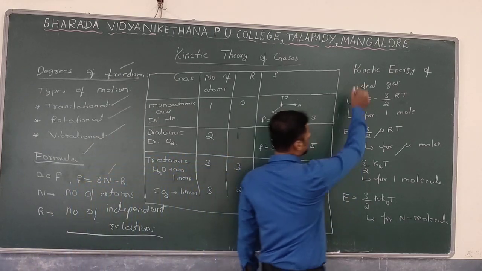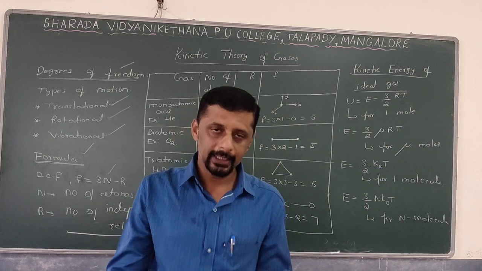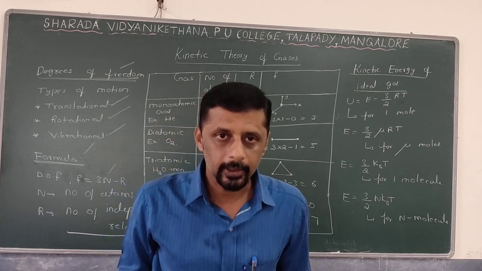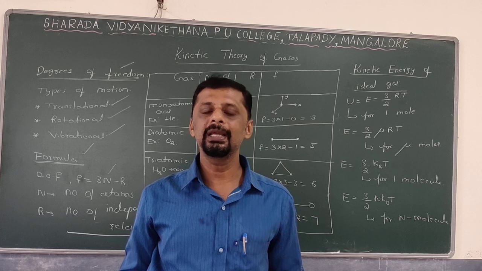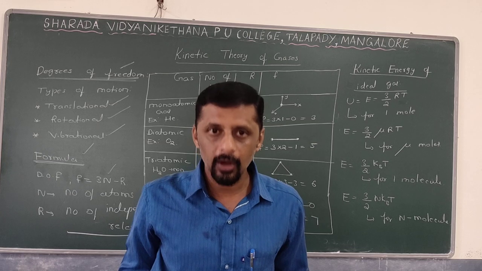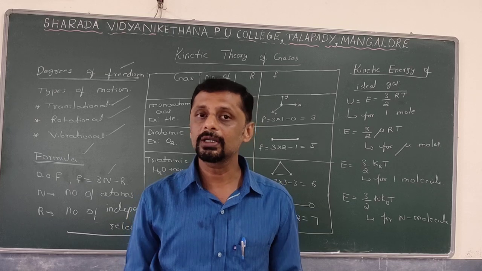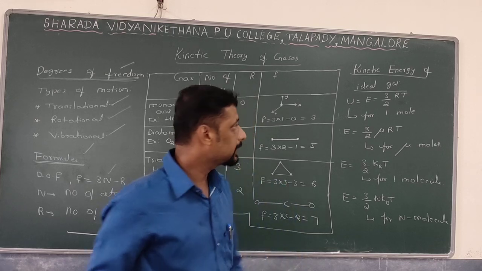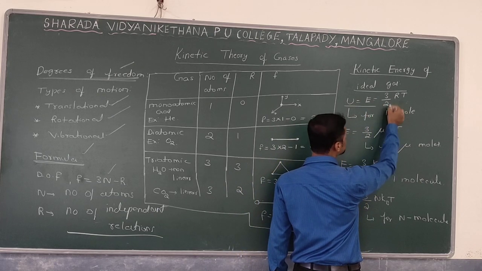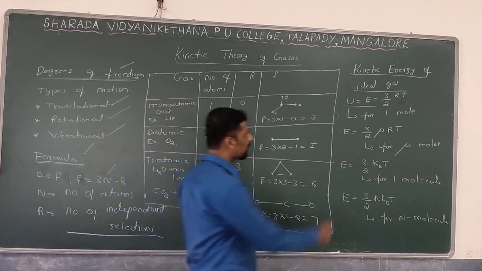Next, kinetic energy associated with the ideal gas. Any type of ideal gas. In kinetic gas theory, we will not consider the intermolecular force of attraction, and hence the gas molecules are moving randomly, which means the gas molecules are mainly associated with what type of energy? Kinetic energy only. Therefore, internal energy of an ideal gas is also equal to kinetic energy of ideal gas. Since we are not considering the intermolecular force of attraction, the internal energy associated with the ideal gas is equal to kinetic energy, that is equal to 3 by 2 RT, where R is the universal gas constant. This is for 1 mole.